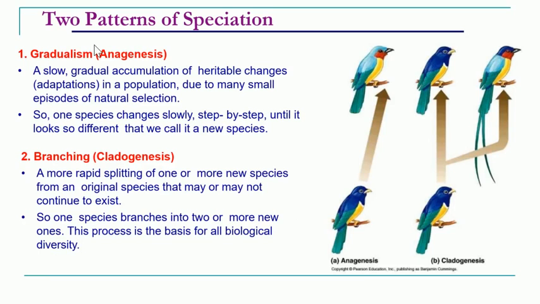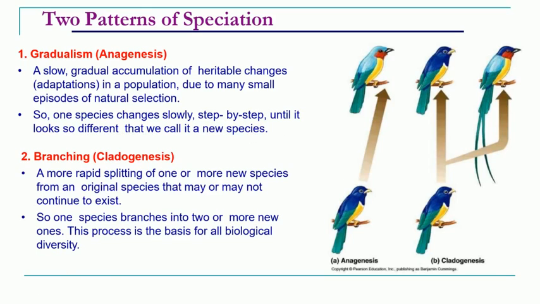Okay, in this picture we can see anagenesis and cladogenesis in more detail. Anagenesis is also called gradualism because it is a very slow and steady process. There occurs accumulation of heritable changes, which we call adaptations. It takes place over several generations with the help of natural selection. So one species changes slowly, step by step, until it looks very different from the original species.